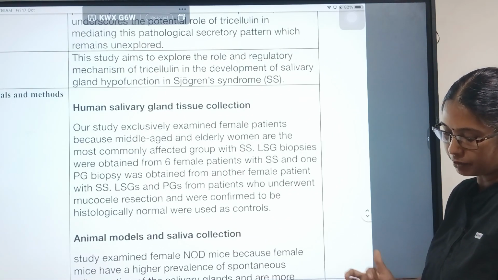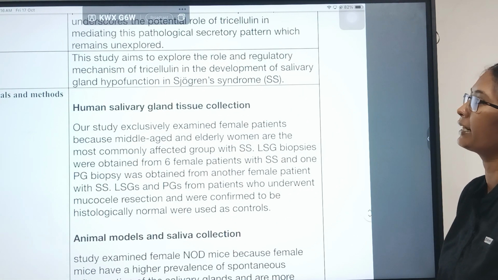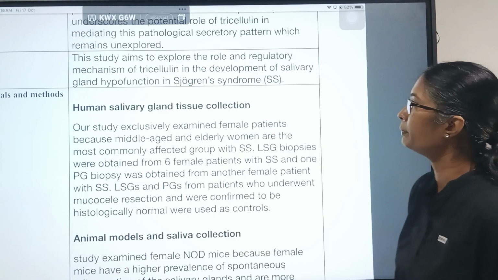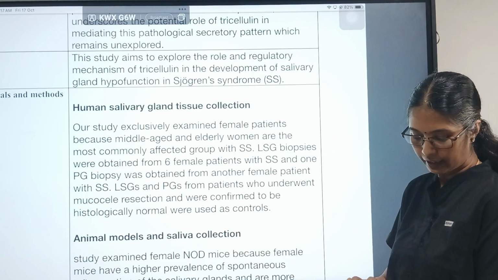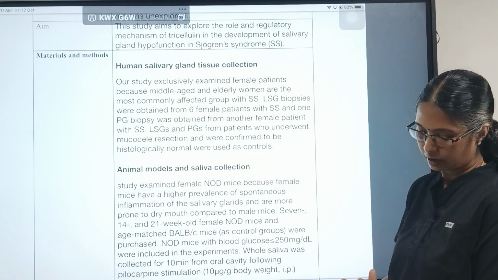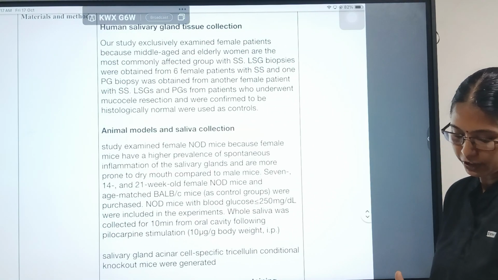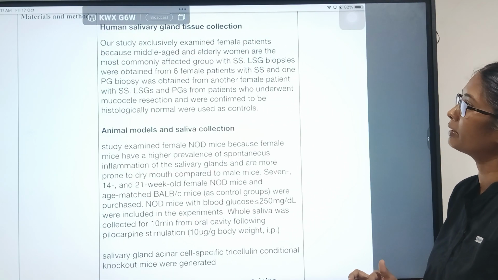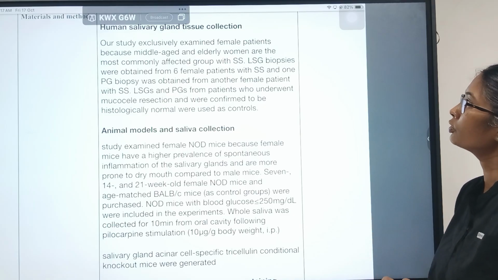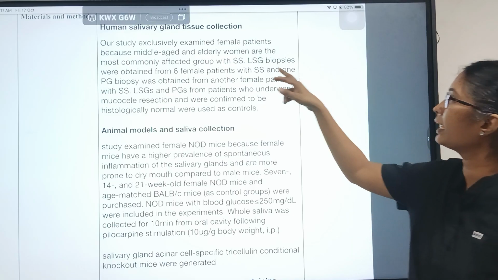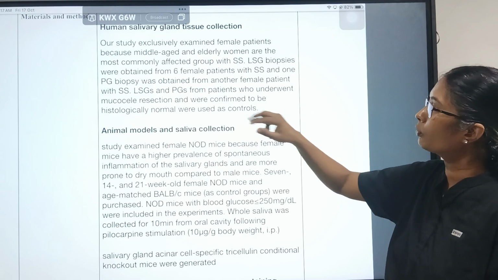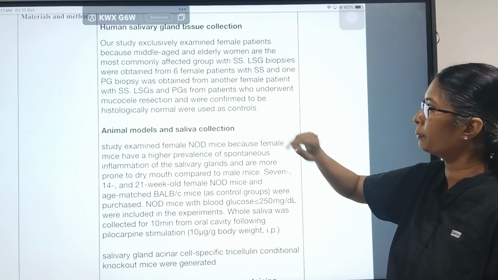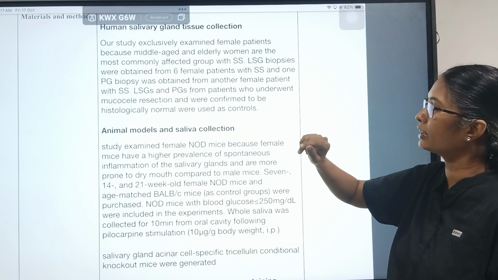So this study aimed to explore the role and regulatory mechanism of tricellulin in the development of salivary gland hypofunction in Sjögren syndrome. Here they used human salivary gland tissue. They collected from female patients because middle-aged and elderly women are the most commonly affected group. The lip salivary gland biopsies were obtained from 6 female patients with Sjögren syndrome, and one parotid gland biopsy was obtained from another female patient with Sjögren syndrome.